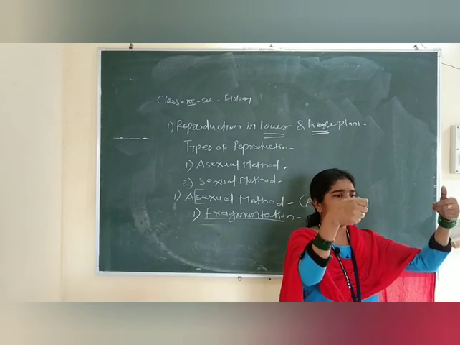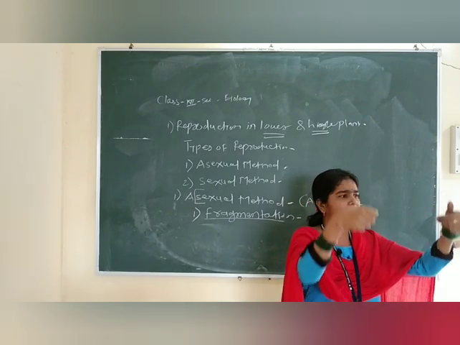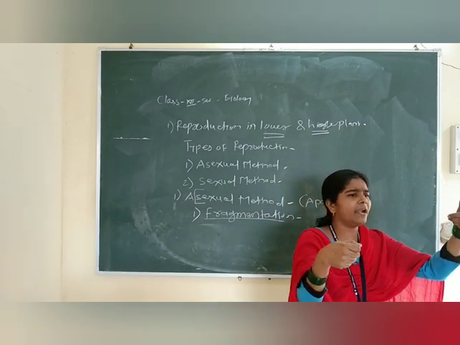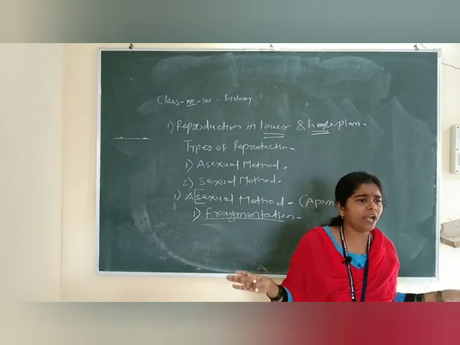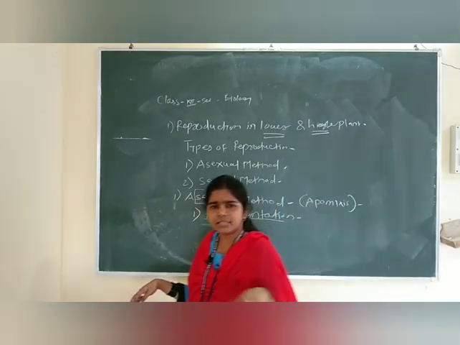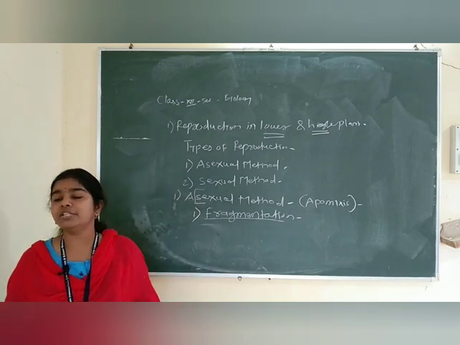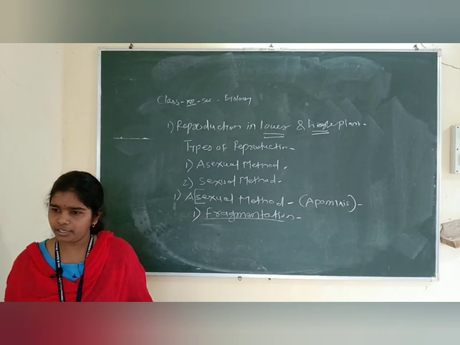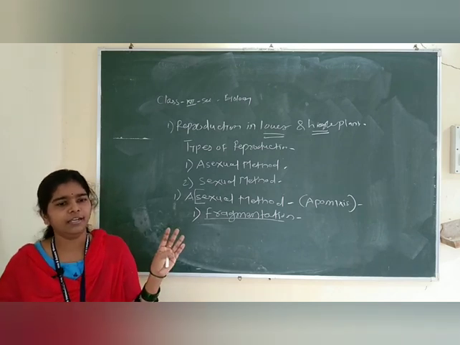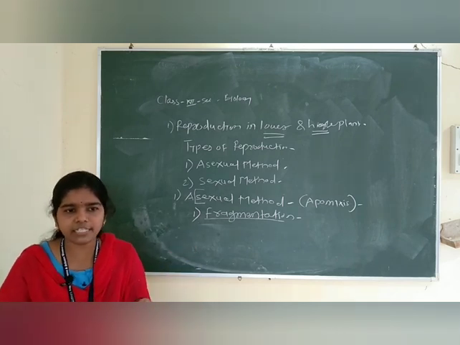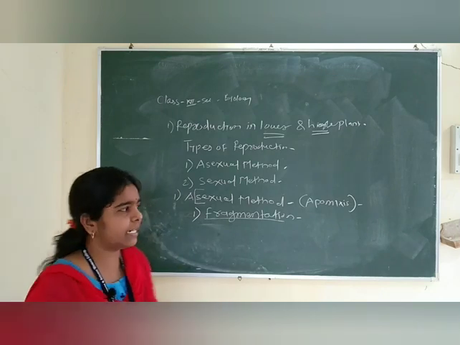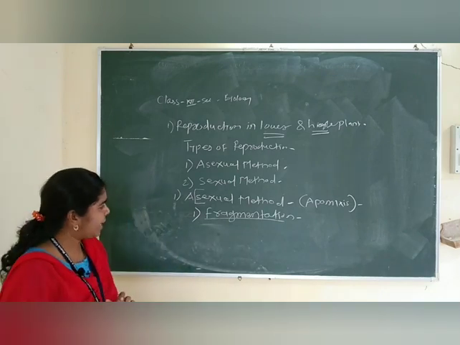When you take two filaments of Spirogyra, we cannot identify which filament is the male gamete and which is the female gamete. Both are morphologically the same but physiologically different. It is extra knowledge, an interesting feature.